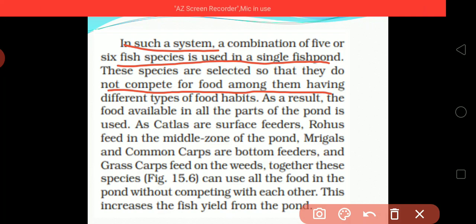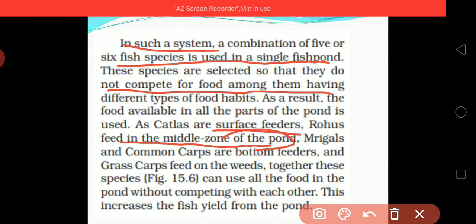Mrigals and common carps are bottom feeders, and grass carps feed on the weeds. Together, these species can use all the food in the pond without competing with each other. Here you can see the feeders in the middle zone of a pond, and catlas, which is a surface feeder.